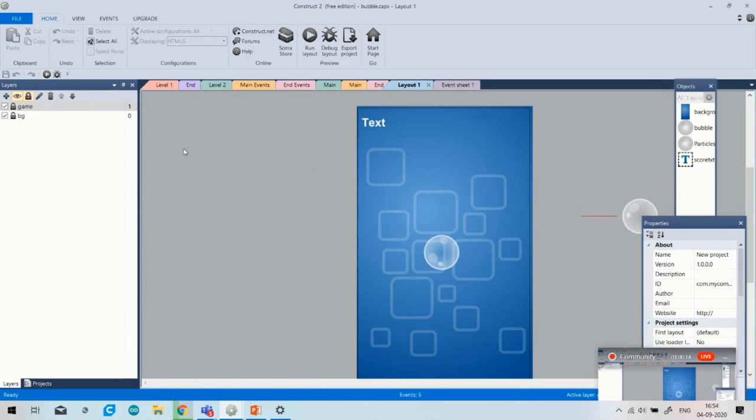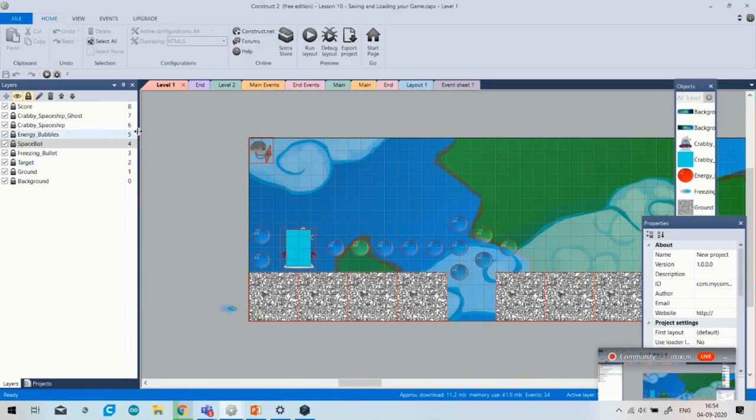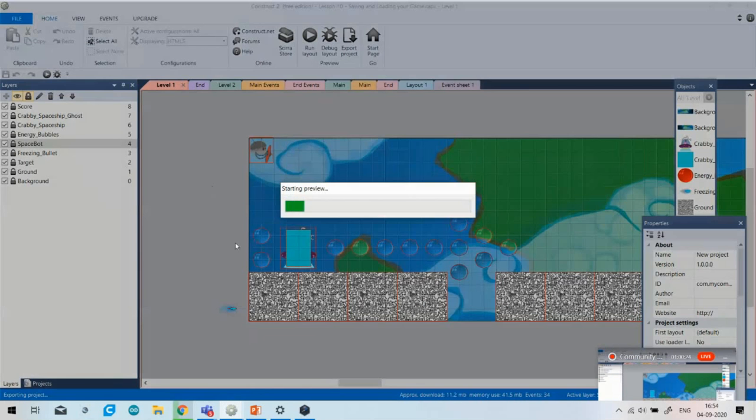Okay, I have made various games. You can see that this is also a game made by my student. You can see that when I click on it, it will start a preview on my Google Chrome. So these are the games that are made by my students. The game will appear on the Google Chrome. You can see that it will appear on the Google Chrome.